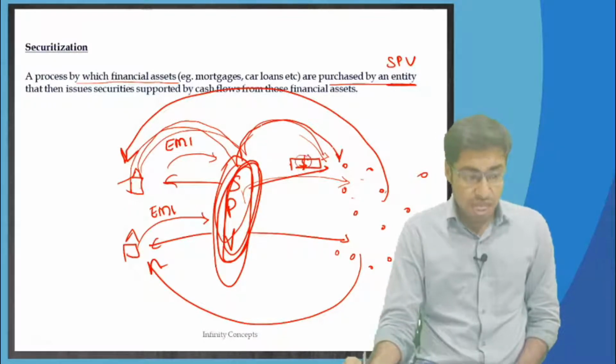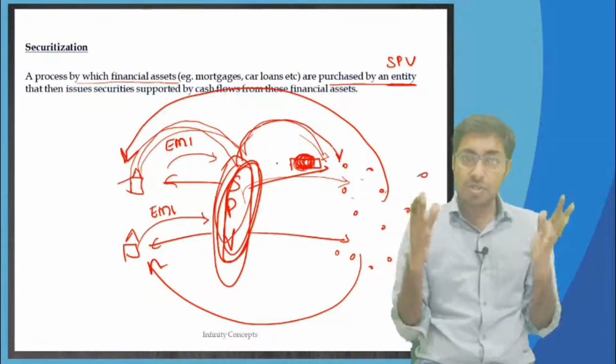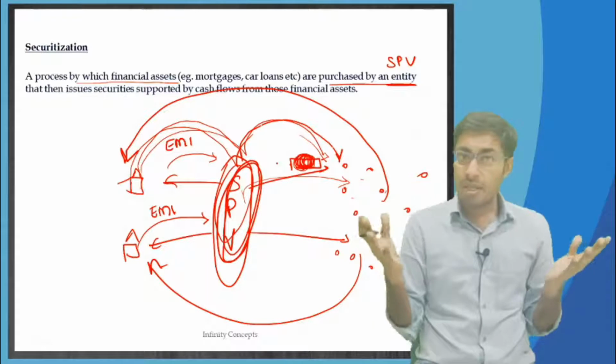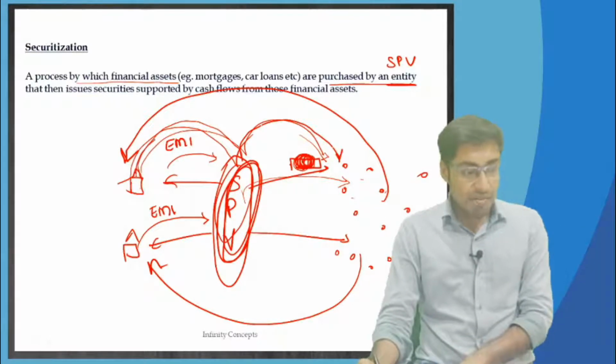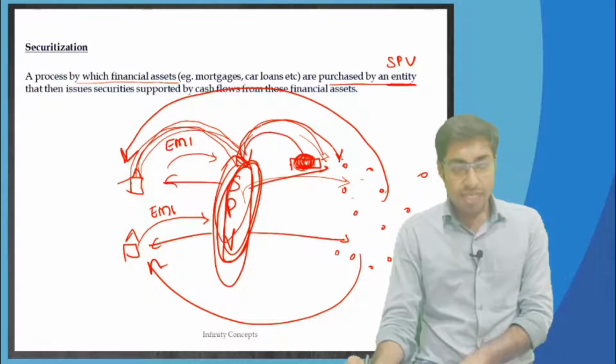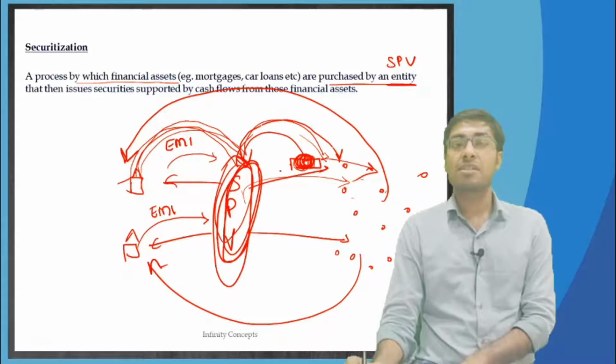Where is this security going to get money from? Is the money going to grow on a tree? No. The security will get money from these financial assets, and then that is going to go to the investors.